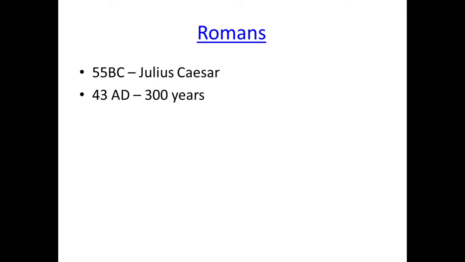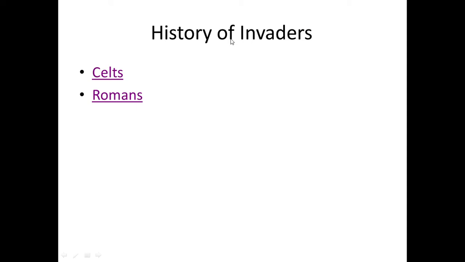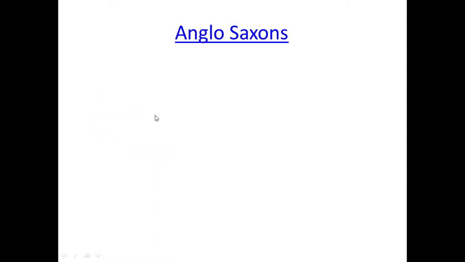But the Romans had to withdraw from Britain in order to protect their own region from invaders. So the Britons were now unoccupied because the Romans left Britain, but the Britons were defenseless. They were not able to protect themselves from the invaders. That's why the next wave of invasions began, and this time it was the Anglo-Saxons who invaded Britain.